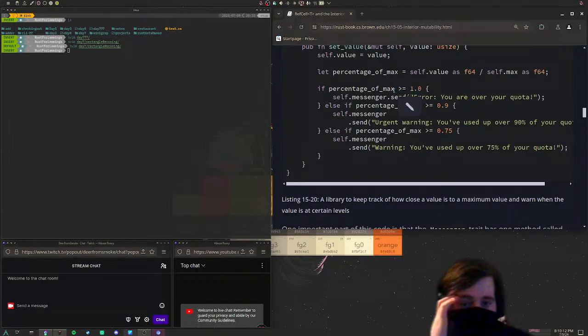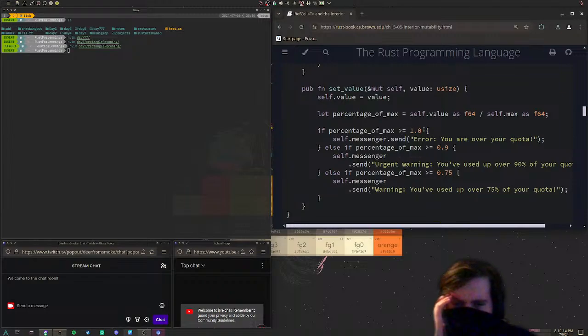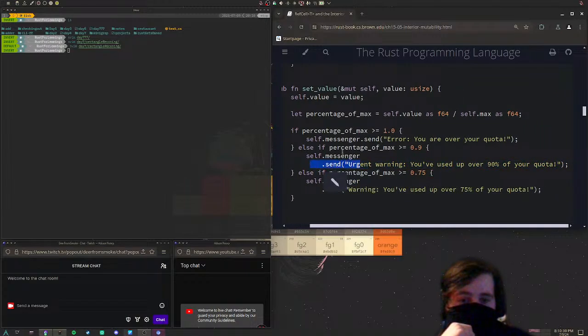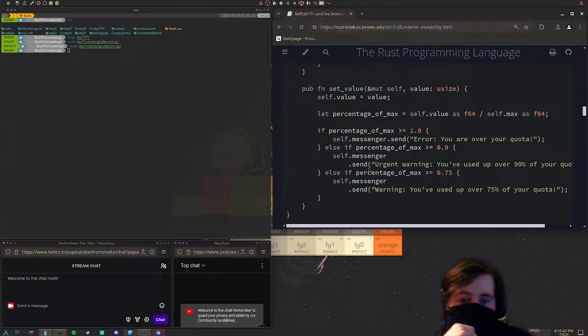If it's greater than or equal to 1, you are over your quota. Self.messenger.send, "You are over your quota." Then if you're under it, there's a warning: "You've used 90% of your quota." If you are using 75%, another warning saying you've used 75% of your quota.